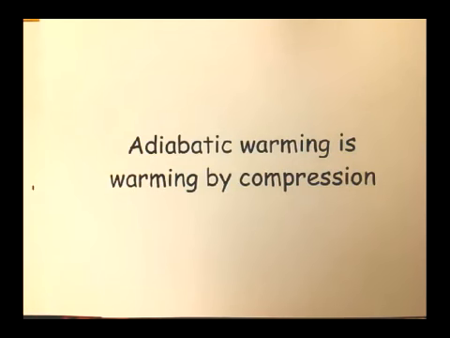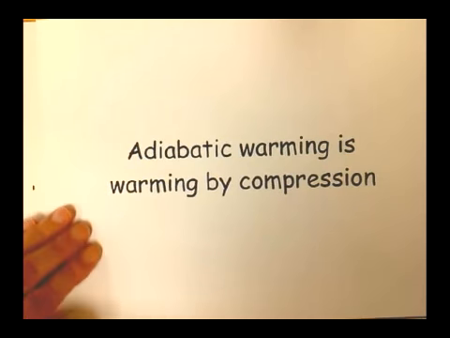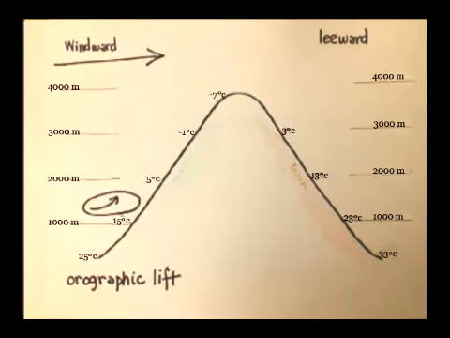Now, this is an important process to understand cloud formation and precipitation. So let's look at what's happening on a mountain range as an air parcel moves towards it. On the windward side of a mountain, an air parcel is forced to rise. Its air pressure lowers, it expands and cools adiabatically. It does so at a relatively steady rate of 10 degrees per 1,000 meters, or about 5.5 degrees per 1,000 feet. This is initially called the dry adiabatic rate, meaning unsaturated air.